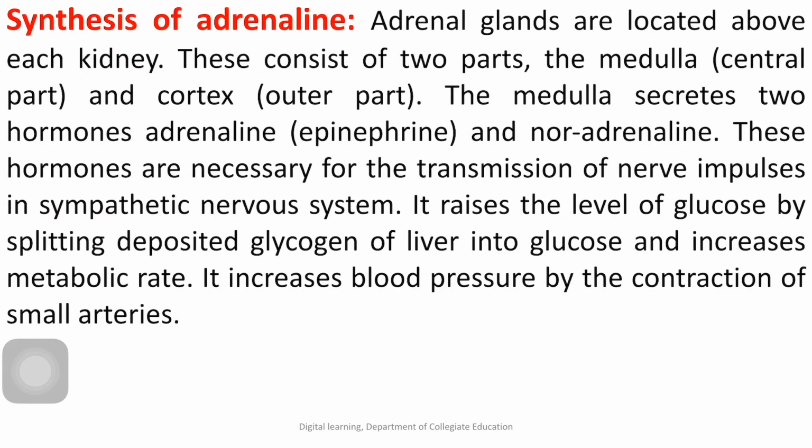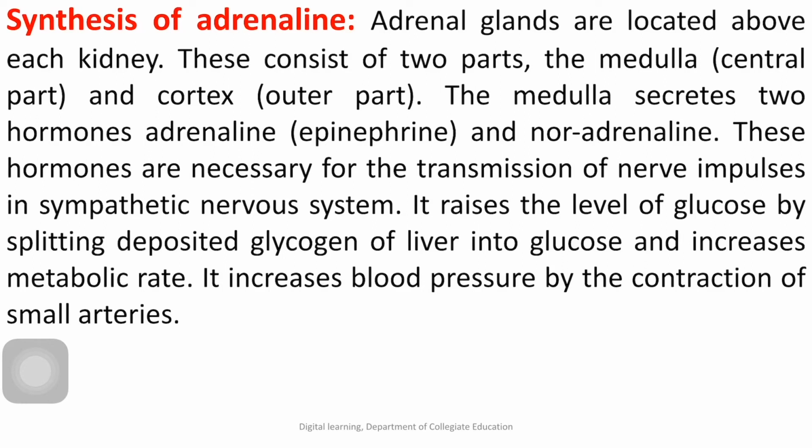Then we will be studying the synthesis of adrenaline. The adrenal glands, which are located above each kidney, have two parts: the medulla, the central part, and the cortex, the outer part. The medulla secretes two hormones. One is adrenaline, the other one is noradrenaline.